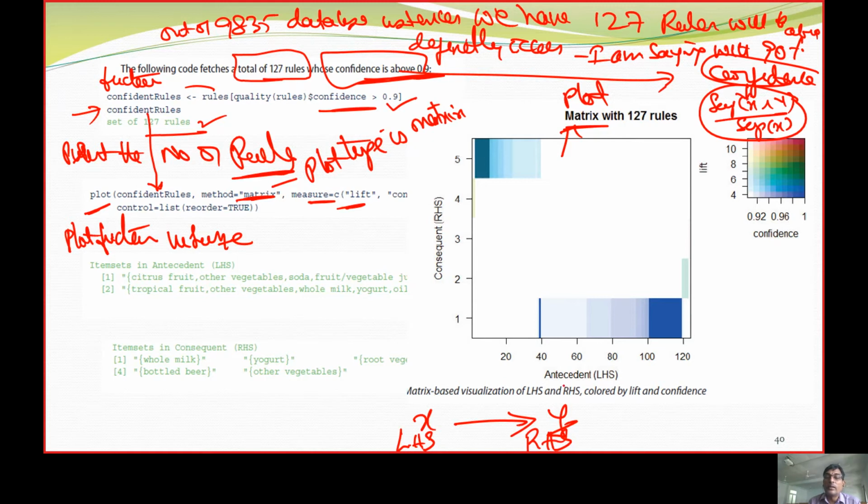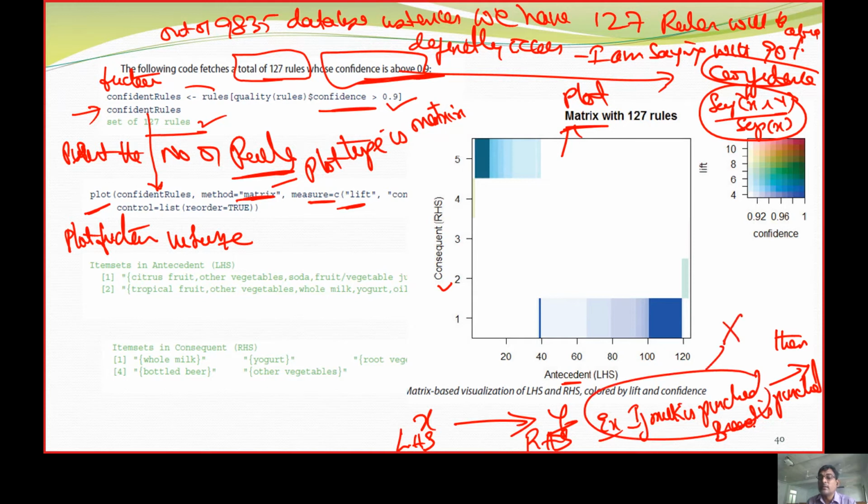Left hand side we call the antecedent, right hand side we call the consequent. Example, if milk is purchased, then bread is purchased. If milk is purchased, I call it X. If bread is purchased, I call it Y.